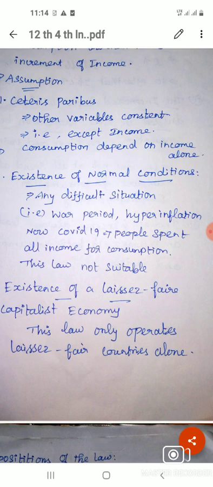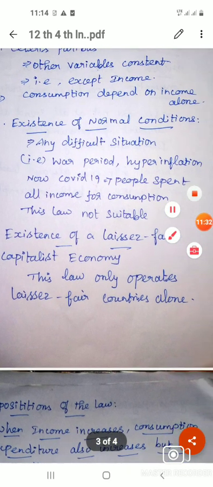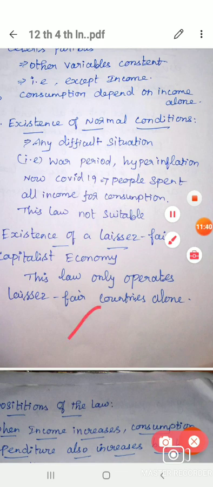Next one is existence of laissez-faire capitalist economy. Laissez-faire means no intervention by government. So this law is only suitable for laissez-faire countries. In our countries, the economy is always government dependent, so this law is not quite suitable for our country.